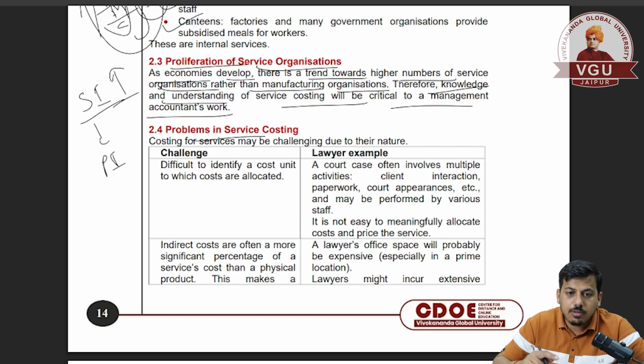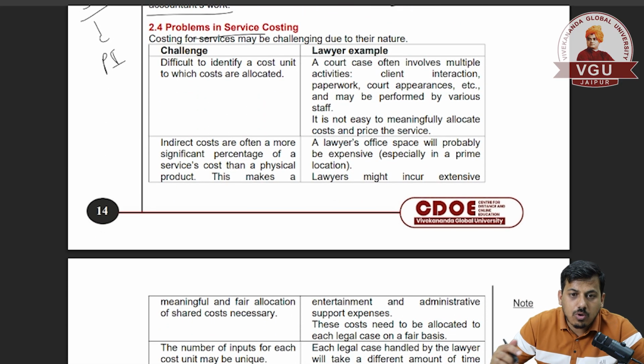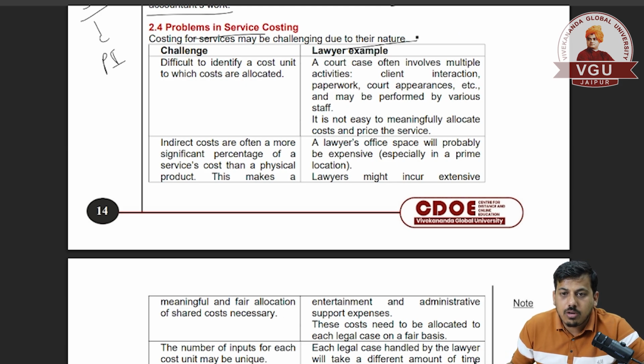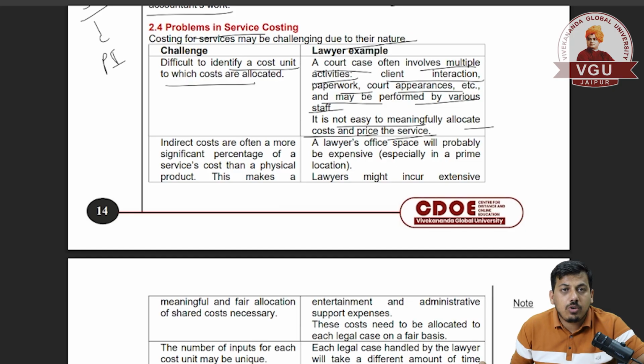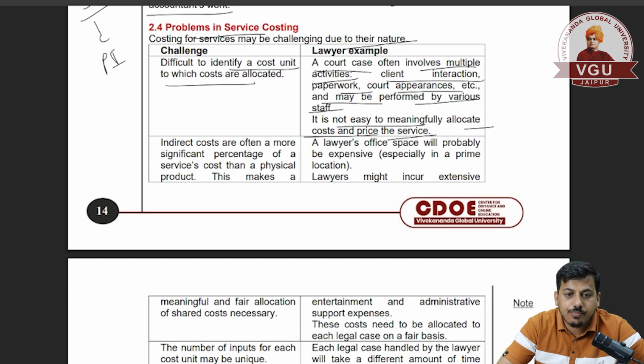The problem is service costing. Costing of services may be challenging due to their nature. What are the challenges? It is difficult to identify a cost unit to which costs are allocated. For example, a court case often involves multiple activities like client interaction, paperwork, and court appearance, and may be performed by various staff. It is not easy to meaningfully allocate cost and price the service. So it is difficult to measure the total cost in services.